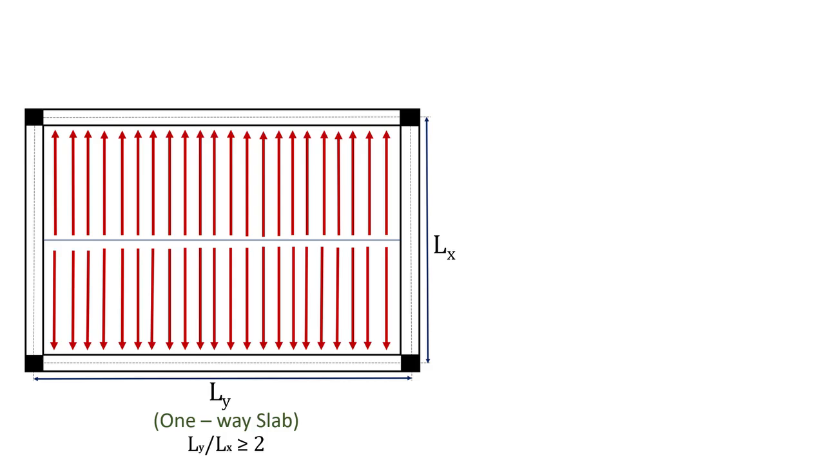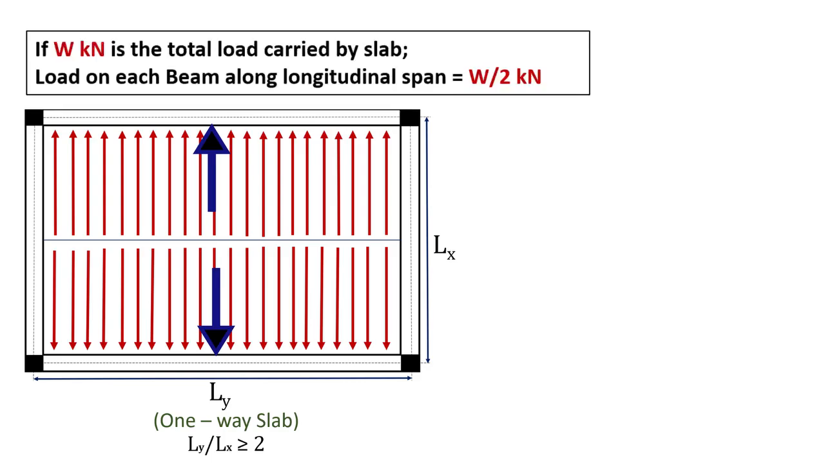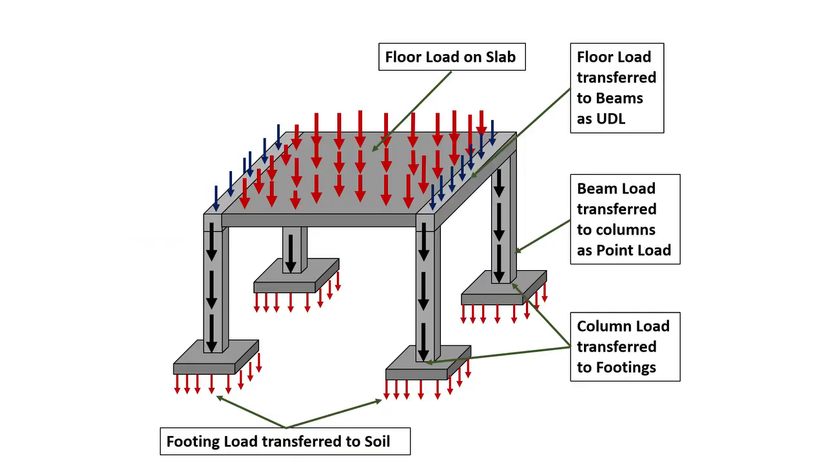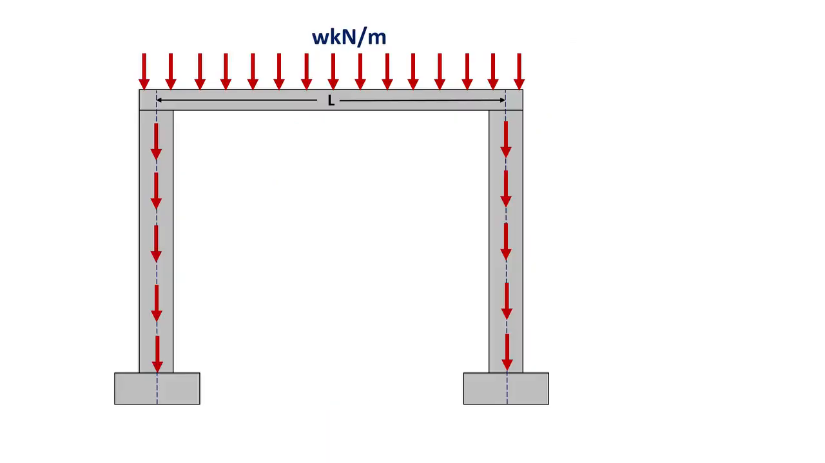In a one-way slab, loads are carried in one direction only along the shorter span of the slab. The load is distributed equally among the beams supporting the longer span. For example, if the total load carried by the slab is W kN, then it will be carried equally by the longitudinal beams, that is W by 2 kN each. It shall be noted that the load carried by the slab is the floor load, which is expressed in terms of kN per meter square, and this load is transferred to the beams as a uniformly distributed load.